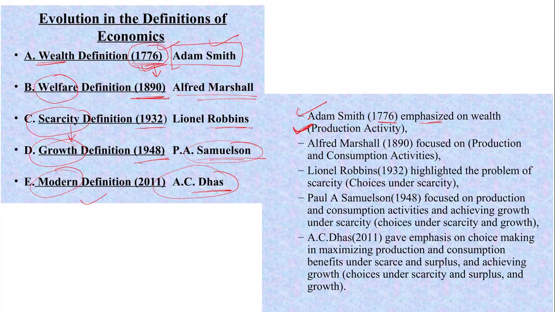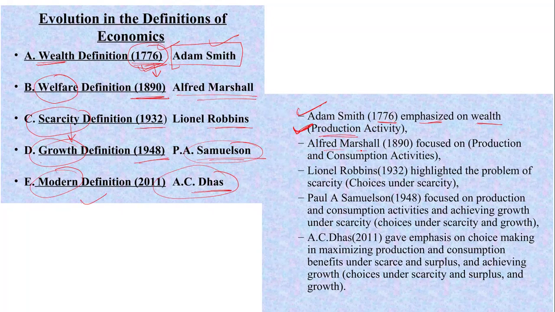If you increase your production activity, there is an abundant product available in the market at a very low cost, so it will cover the whole market area. So Adam Smith said that wealth is maximization. How do you maximize your wealth? By producing, through production activity.